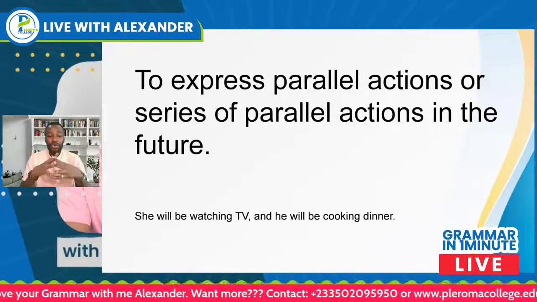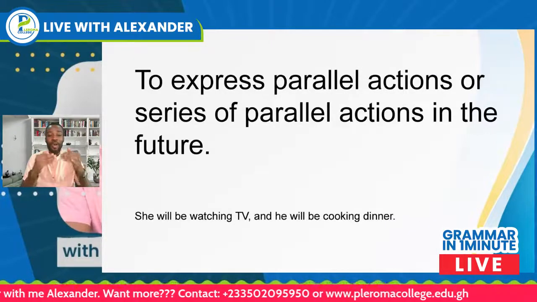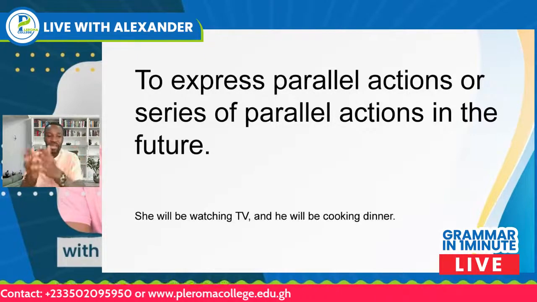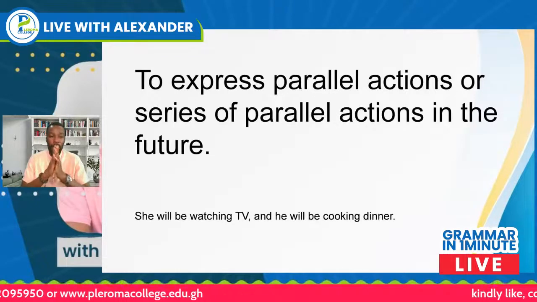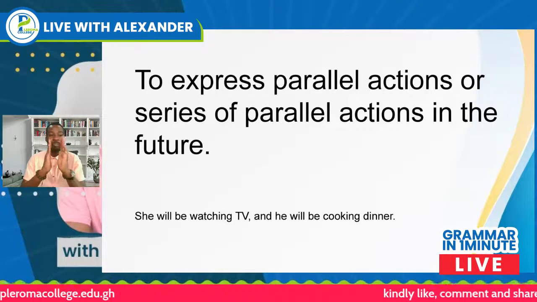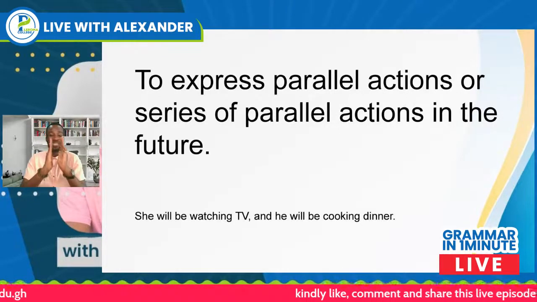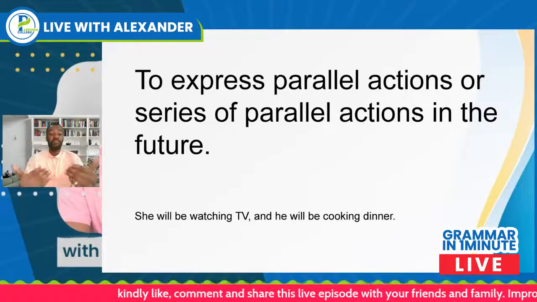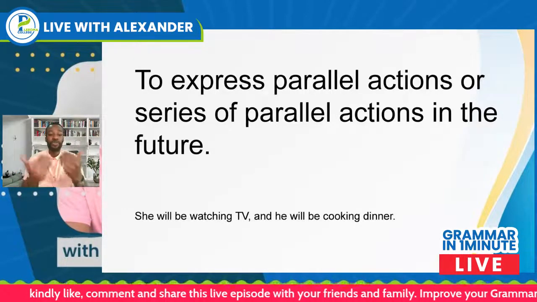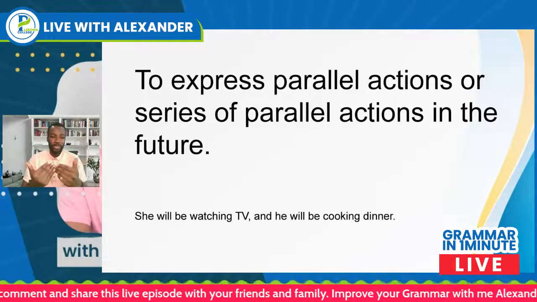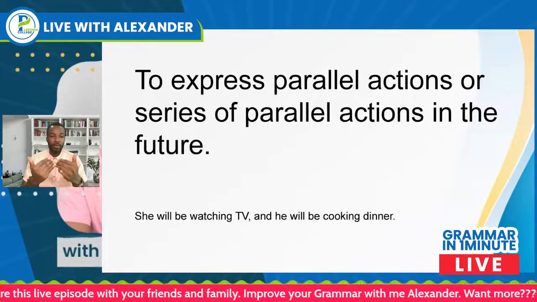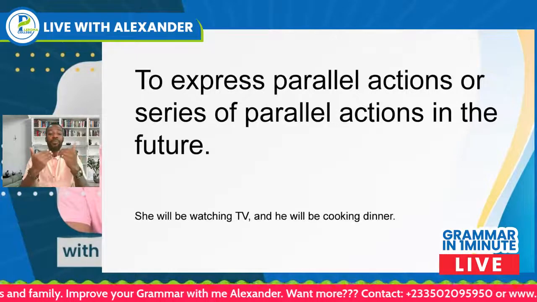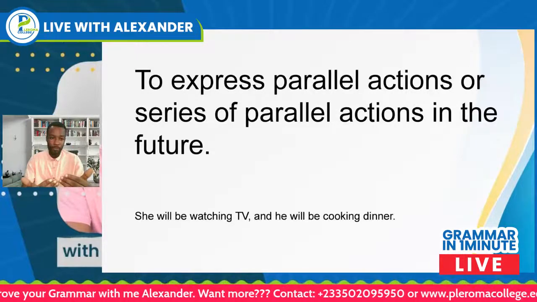We use the future continuous tense to express parallel actions or a series of parallel actions in the future. Actions that happen in parallel, simultaneously, at the same time. For example, she will be watching TV and I will be cooking dinner.